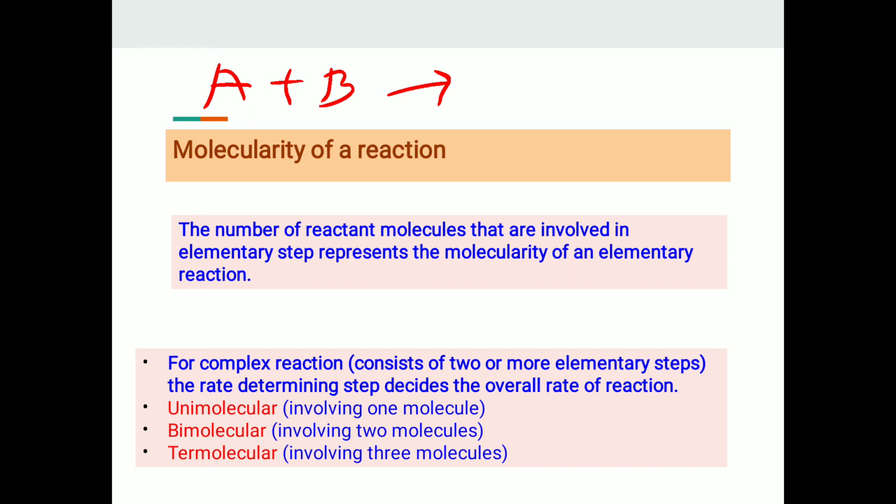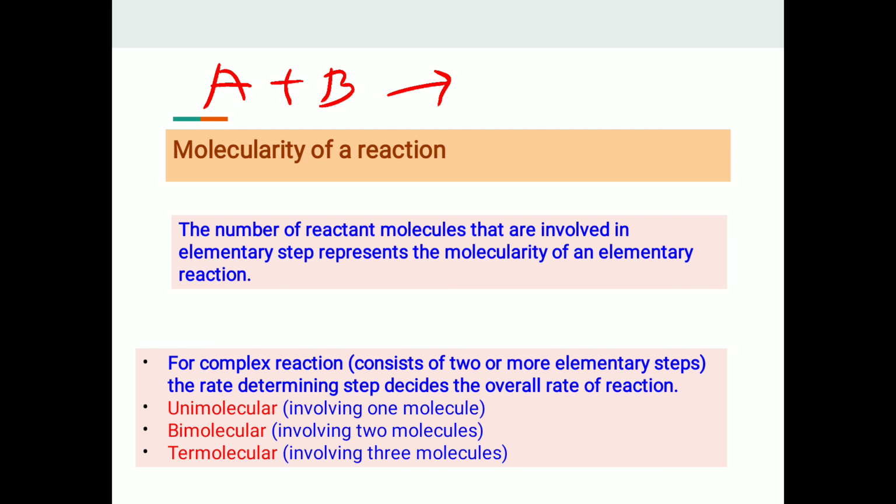Its definition: the number of reactant molecules involved in the elementary step represents the molecularity of an elementary reaction. So what is an elementary reaction? The simple reaction that proceeds in a single step is known as an elementary reaction. For a complex reaction, which consists of two or more elementary steps, the rate determining step decides the overall rate of reaction.